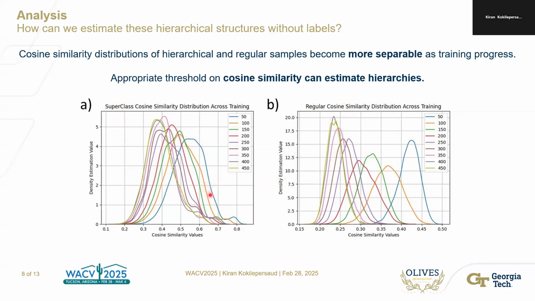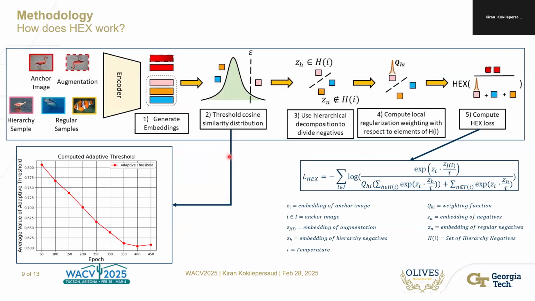As you can see, as training progresses for both the regular and the superclass samples, the cosine similarity values gradually decrease. But you can see that the tails of the superclass distribution are more reliably separable from those of the regular class distribution. So what this potentially indicates is that if we appropriately threshold our cosine similarity distribution, we can identify samples that belong to the same hierarchy, in which case we can then target those samples for regulated local collapse. And that's exactly what our method does.